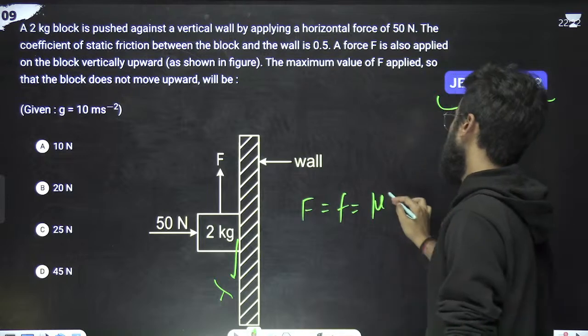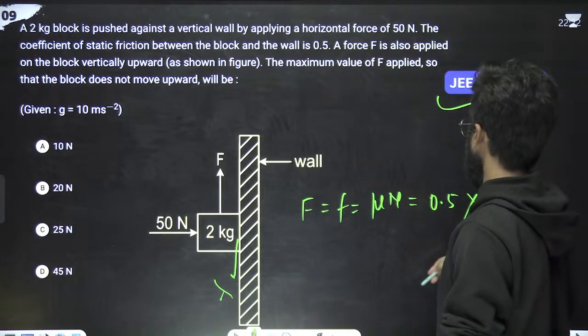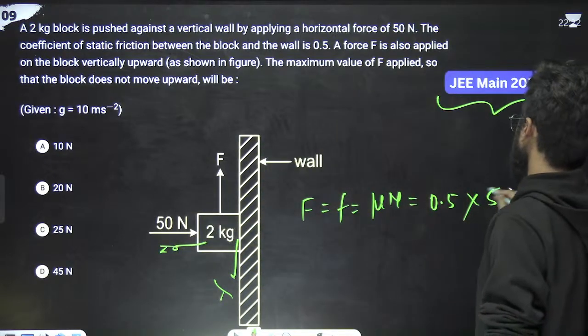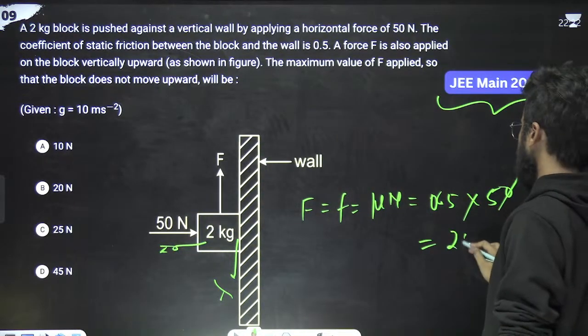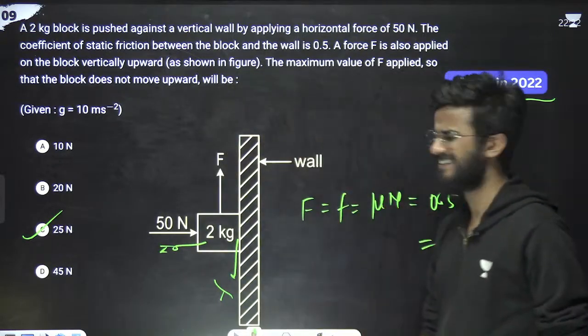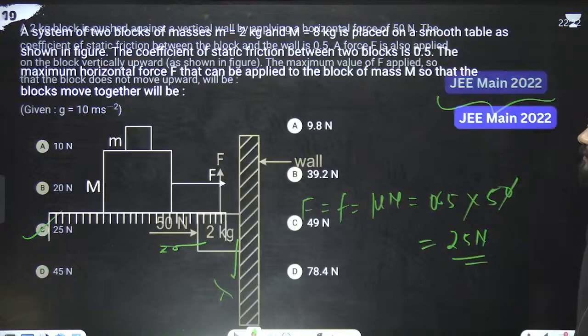Mu into N. Mu is what? Mu is 0.5. And what is normal? Normal is 50. So the zero got cancelled. 25 Newton is the right answer, so option C is correct. Done. Any doubt? No. Next question.